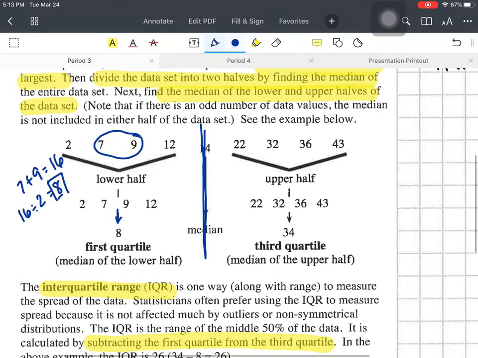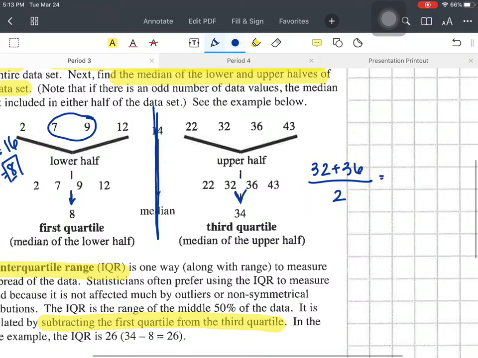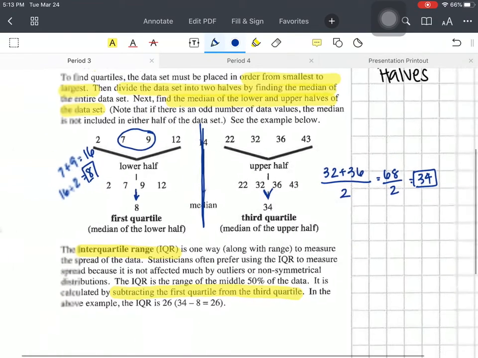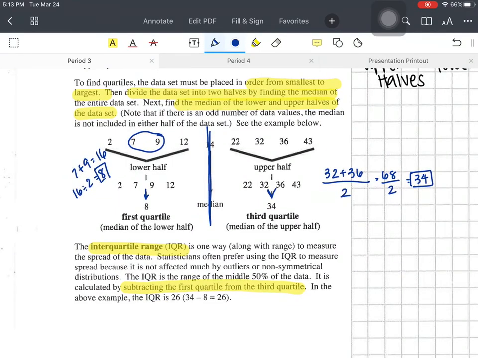Upper half, same thing. Covering each side, there are two middle numbers. We find the number in the middle of those two numbers. In between 32 and 36 is the number 34. We can also do 32 plus 36 divided by 2. 32 plus 36 is 68, divided by 2 gives you 34. That is your median of the upper half.